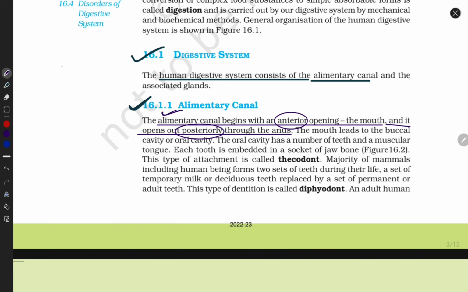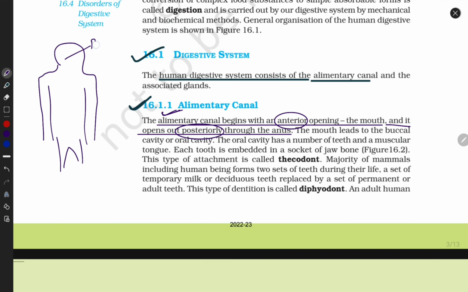Look here. If this is a human, I know this is not a human, but let's assume, now the brain part. Here we call it the anterior, and here we call it the posterior. Alright guys, now it's clear. The top part is called the anterior and the lower part we call the posterior.